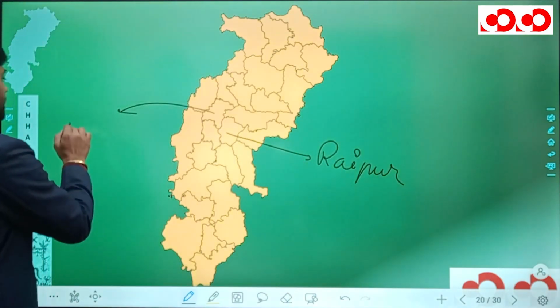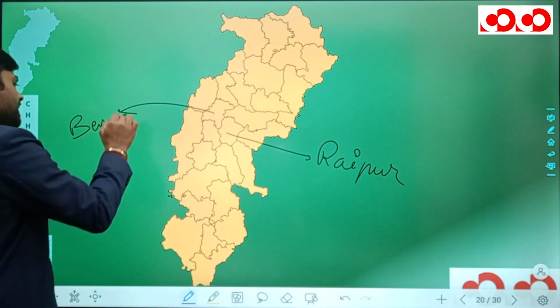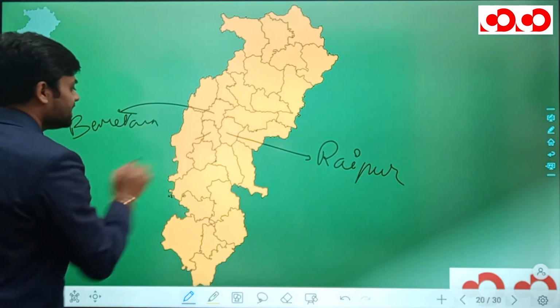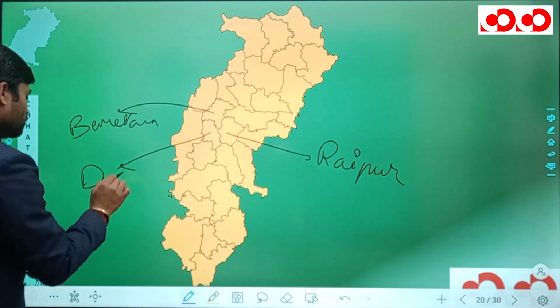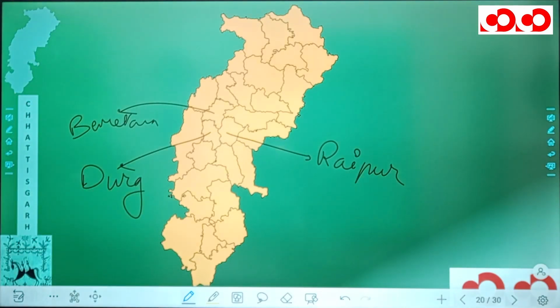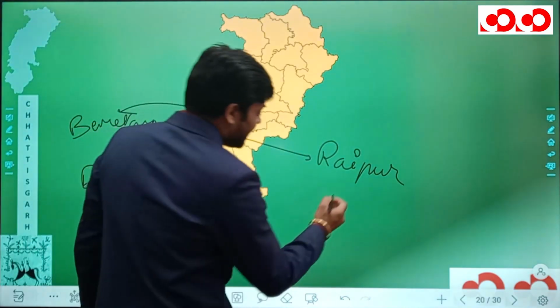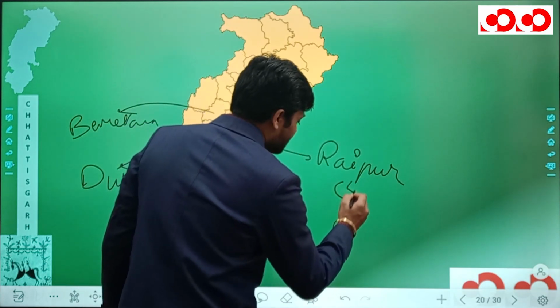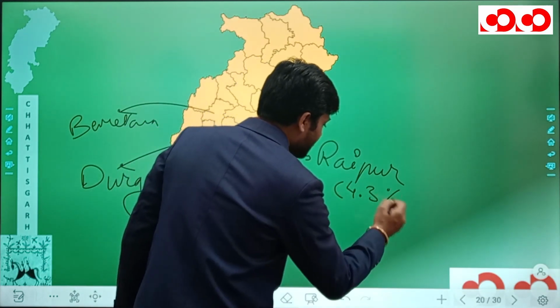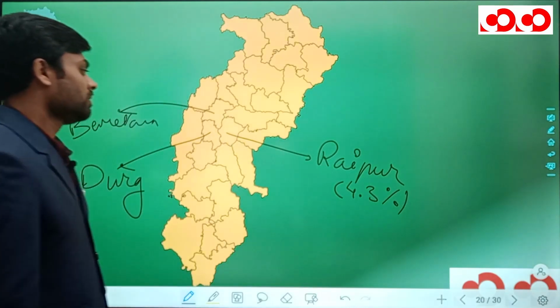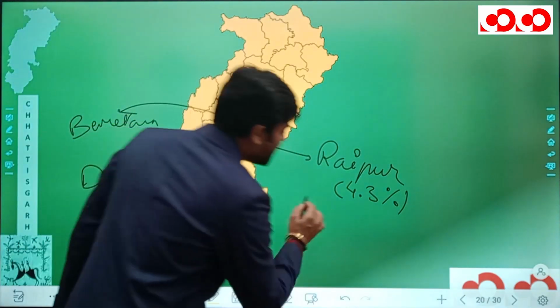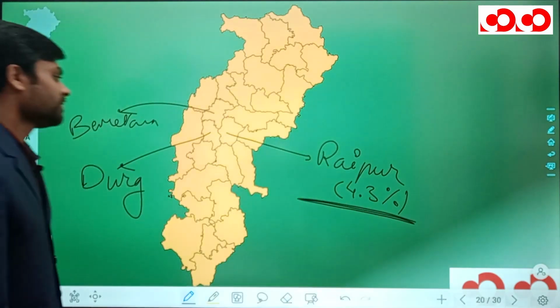This is the Bemetara district, and finally this one is our Durg district. Now the percentage ST population in Raipur district is 4.3%, which is also the minimum in Chhattisgarh.